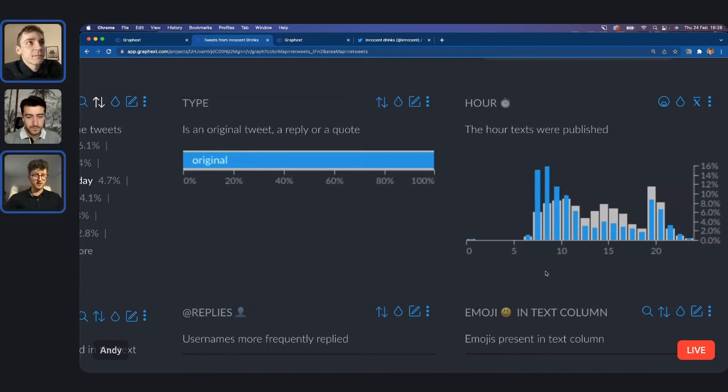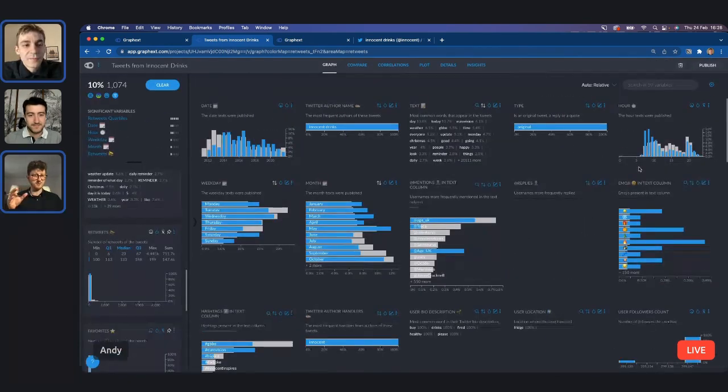That shows the people that like Innocent Drinks are early morning people, smoothies, everything like that. It gets you to know your audience a little bit. If you're a beer company, I'd be interested to see where your likes come from. It's true.